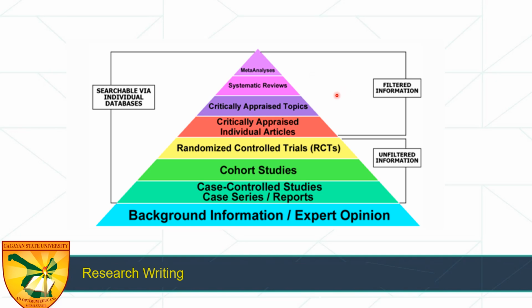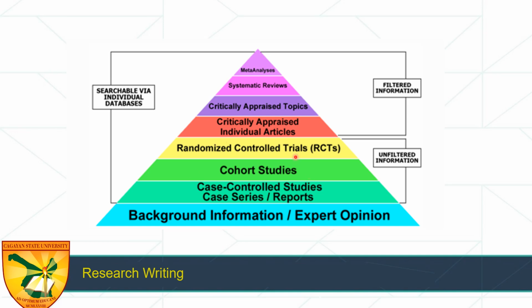So you have here the top levels, critically appraised individual articles and topics, and systematic reviews, and the highest is your meta-analysis. So for your filtered and unfiltered, meaning unfiltered, you have a raw data requiring interpretation.